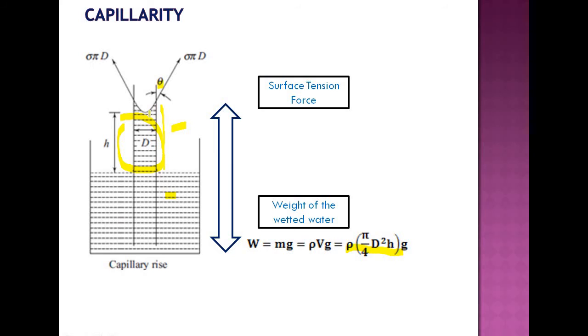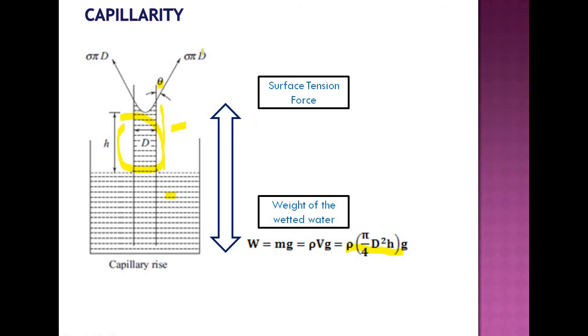So we have studied that surface tension force is directly proportional to the area on which it is acting, or it is directly proportional to length, to be more correct. So what is the area on which the surface tension force is acting? It is the upper area of the water surface. If the liquid is water, the upper area of the water in the tube. So it is pi into d, because it is the perimeter of the tube. Surface tension force we define as proportional to the length.